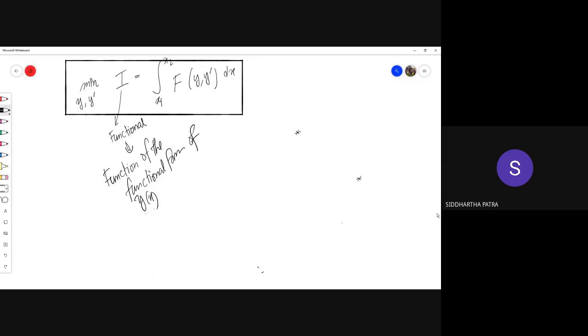That means the value of y at, so let's say this is the y-axis and this is the x-axis. This time I'm drawing it in a reverse way. Okay, let's say the value of y at x1 is given and value of y at x2 is also given. So this is y2 and this is y1.